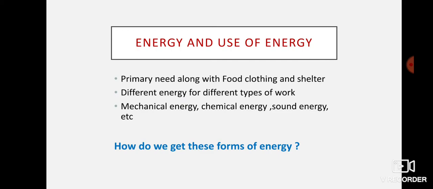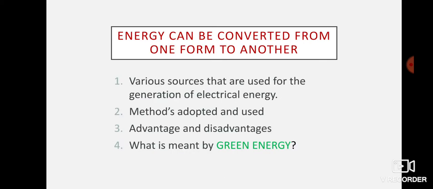Like this, we have different types of energy: mechanical energy, chemical energy, sound energy, heat energy, solar energy, light energy, like that, innumerable types of energy. But how do we get these forms of energy? Now you have learned that energy can be converted from one form to another form. Different sources of energy are used to get the different forms of energy necessary for us. In the previous standard we have learned about energy, the sources of energy and the various concepts related to them. Here we are going to learn about the various sources that are now used for the generation of electrical energy.